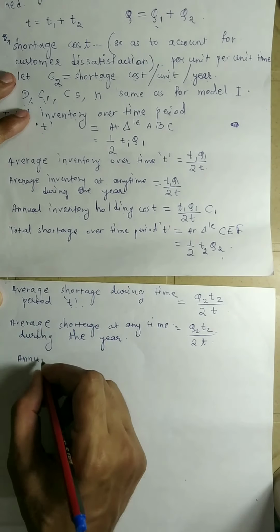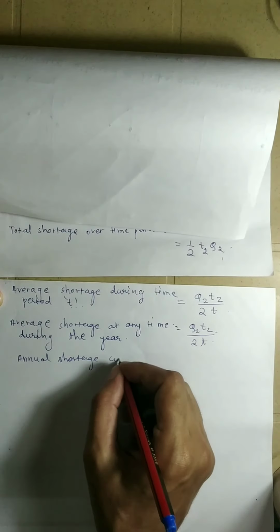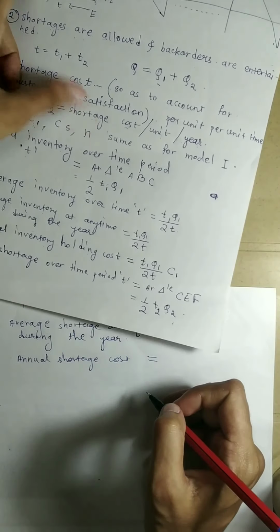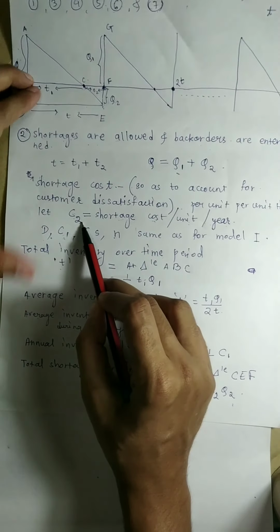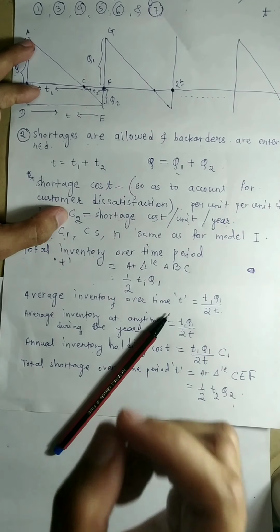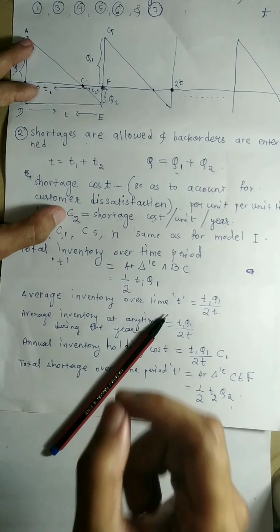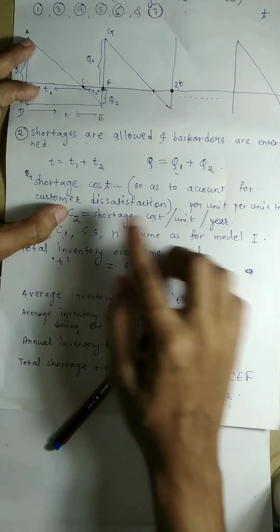Now the annual shortage cost will be equal to, okay, the shortage cost we have seen is C2. For one particular good or one particular unit, the shortage cost is C2 per year.